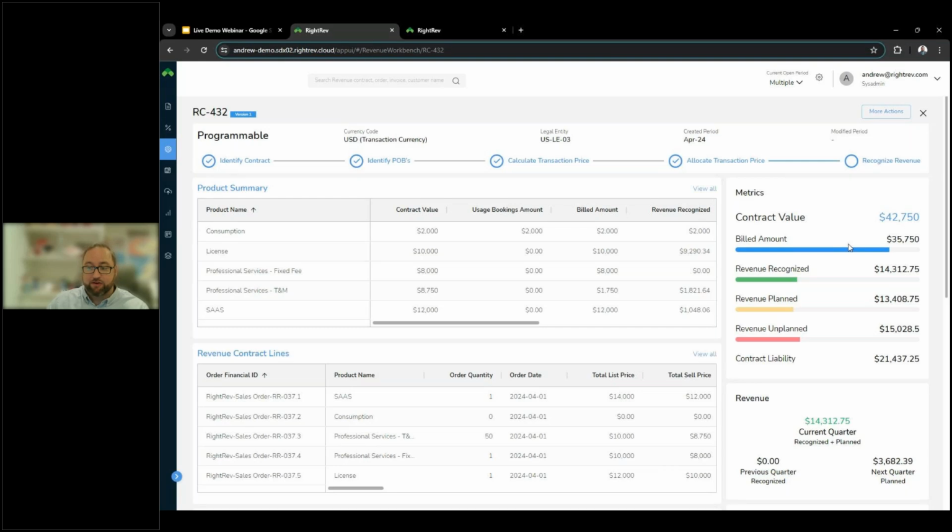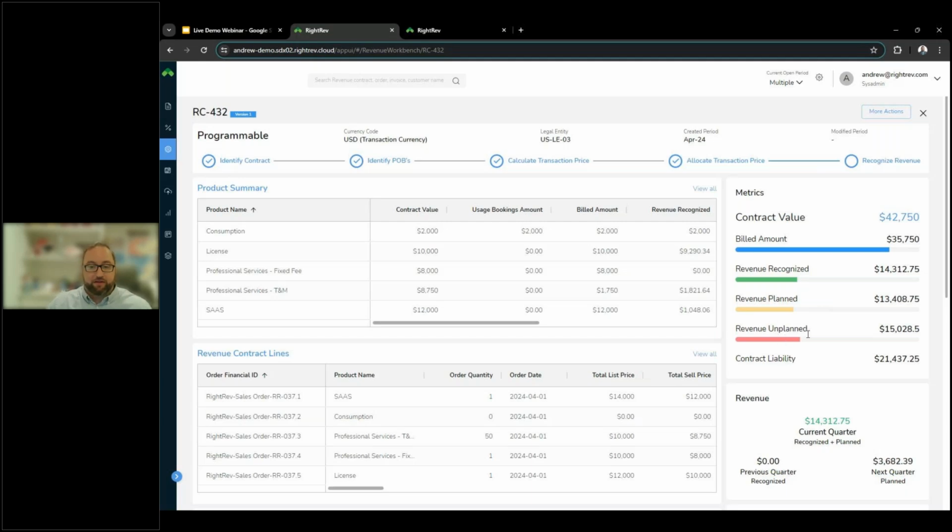We then are pulling in how much has actually been billed to date for all of those items. We're tracking how much revenue has actually been recognized to this point in time. And then our last two that we're housing here is revenue planned and revenue unplanned. So these might be foreign concepts to some of you. Revenue planned is essentially that we have satisfied that revenue trigger. So maybe the revenue trigger was the bookings itself. So once that trigger has taken place, we've released the revenue to the revenue waterfall to begin the recognition process. So the contra to that is revenue unplanned.